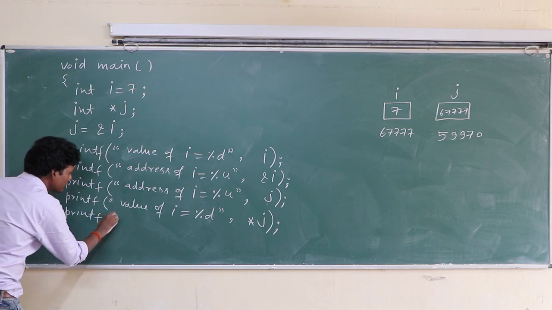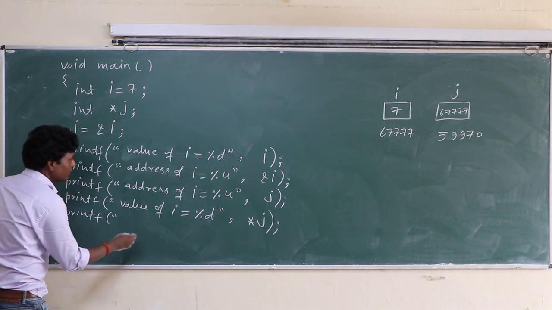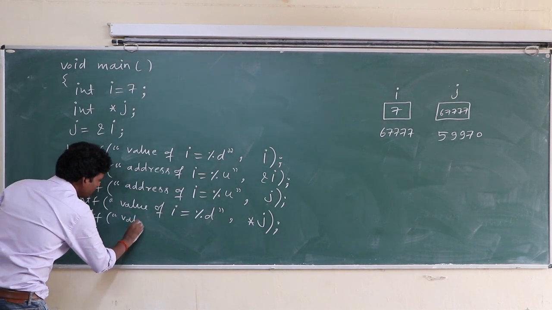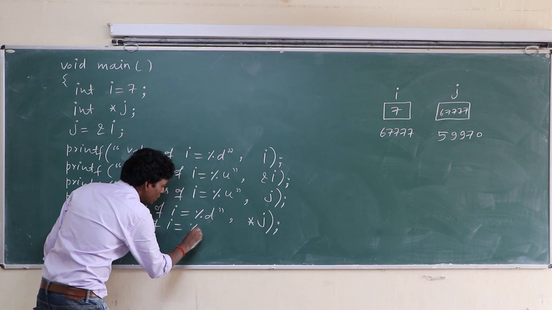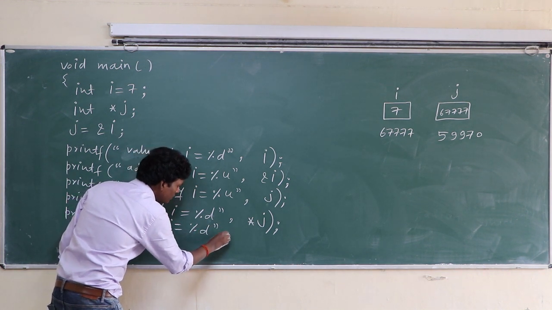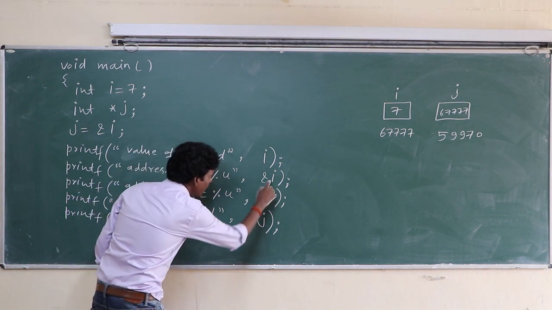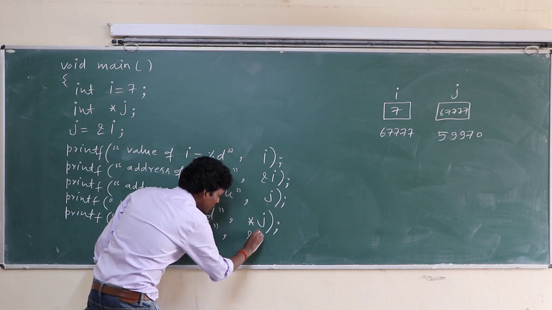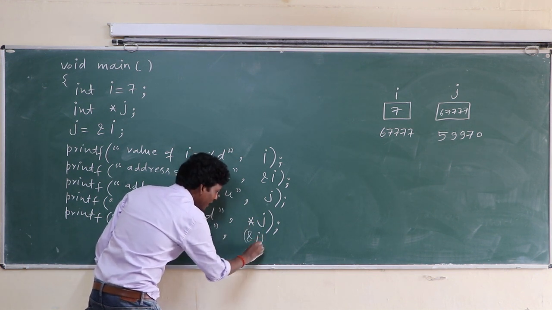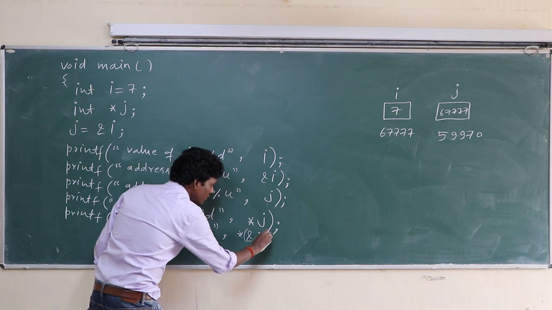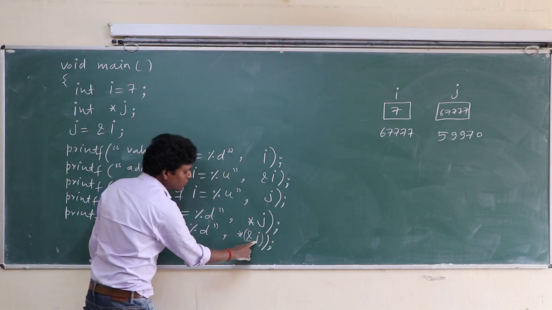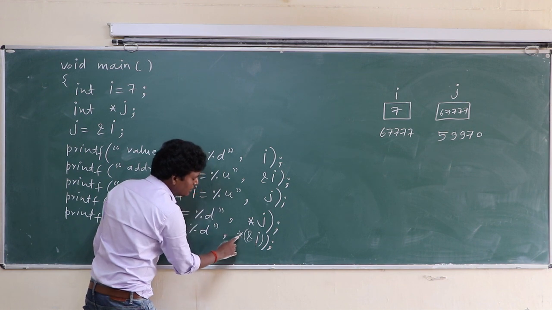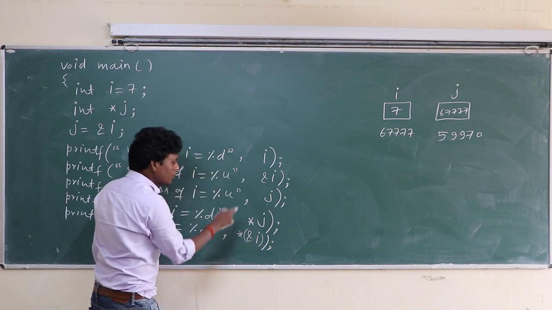Once again, printf("value of I equal to %d", *(&I)); here ampersand I, in bracket, here is an asterisk. So ampersand I gives the address of I and asterisk gives the value at that address, means 7.